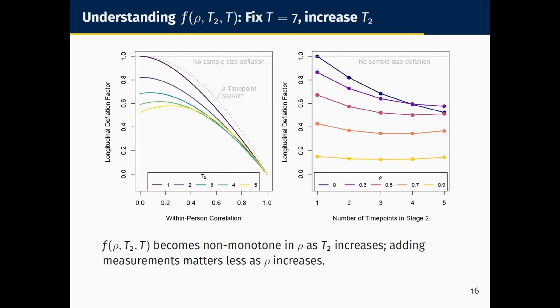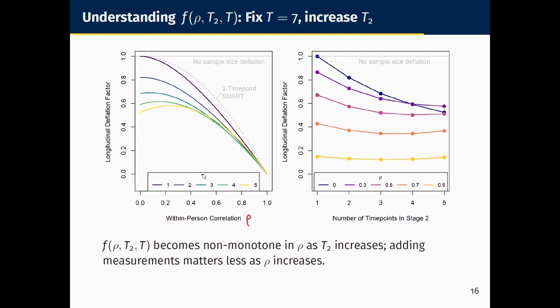So here we're looking at a total of 7 time points in the whole study, and we're increasing T2, the number of time points in stage 2 of the SMART. Again, the y-axis on these plots is the deflation factor, and 1 corresponds with no benefit to sample size. Let's look at the left plot first. The x-axis is again rho, and the dashed line here is 1 minus rho squared. This is the deflation factor for a 3 time point SMART. So you can see with 7 time points, we're always doing better than 3, as we'd expect.